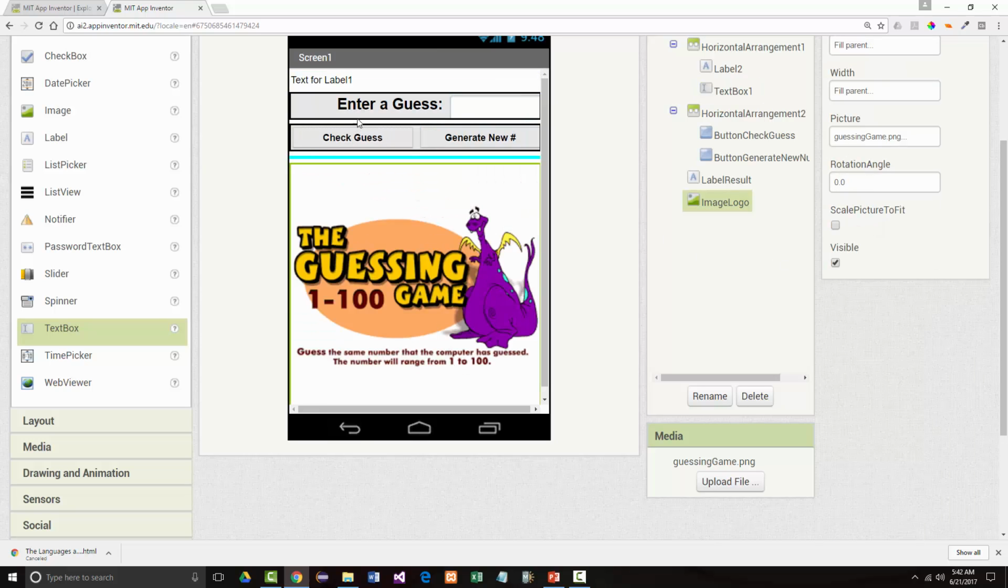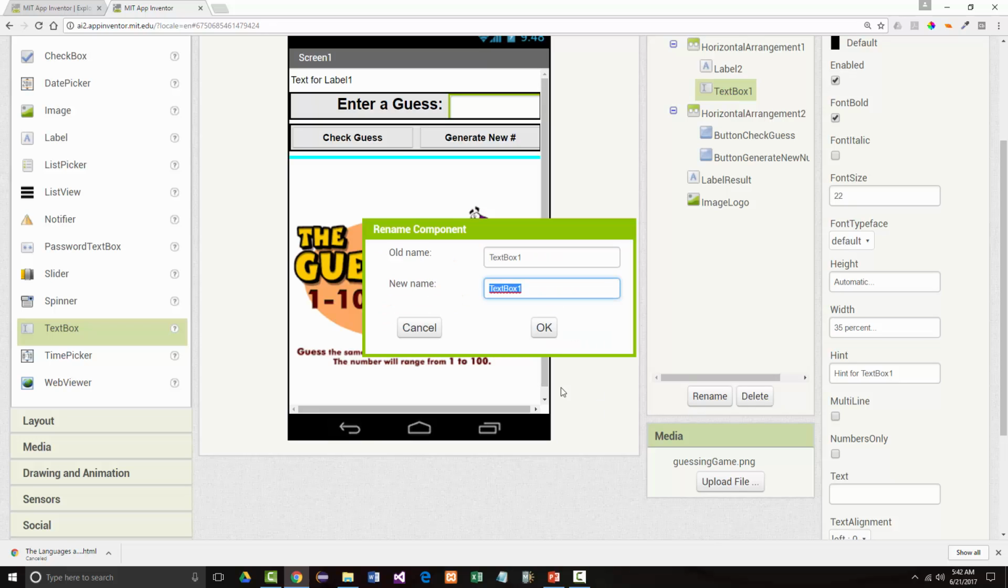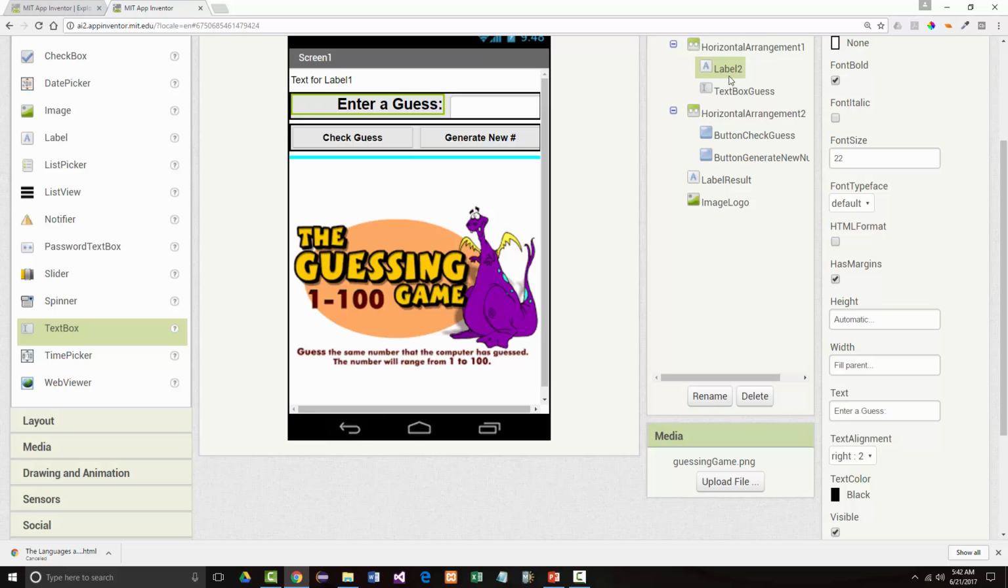Now this label, we can leave it the color it is, okay? This is going to be our title. So what do we have here? We've got label result, image logo, button generate new number, etc. This text box, let's change that to text box guess, because that'll be our guess. And this label, we've got label results, so why don't we make this label guess?